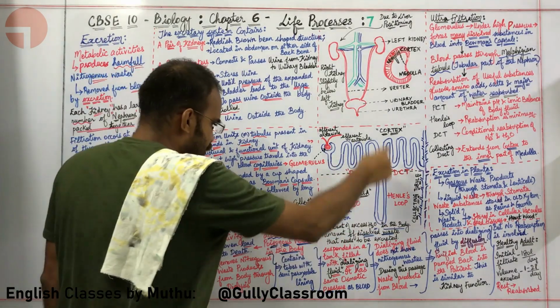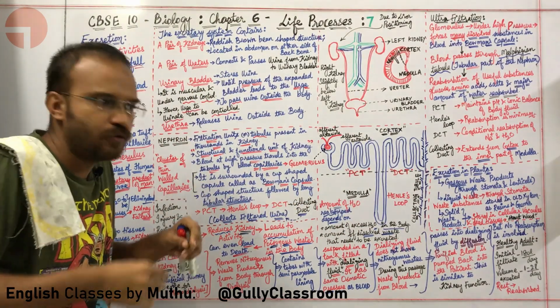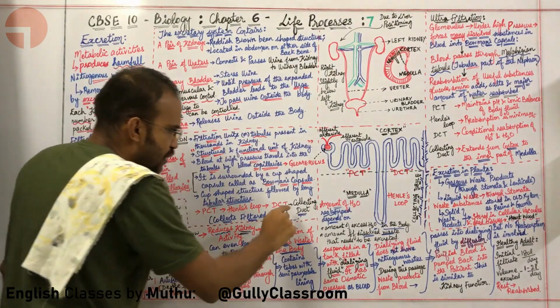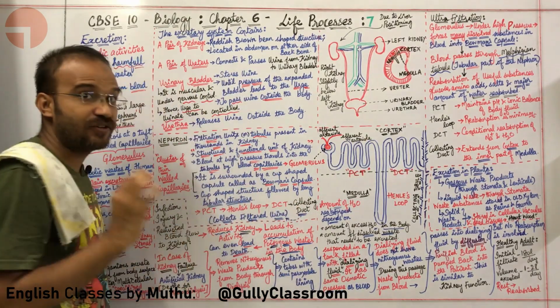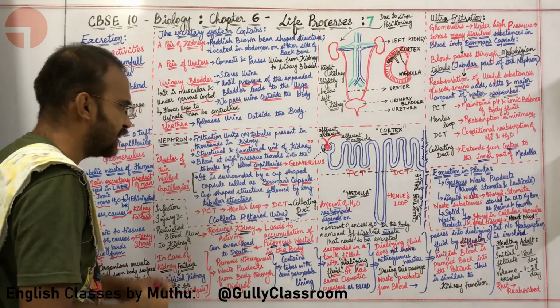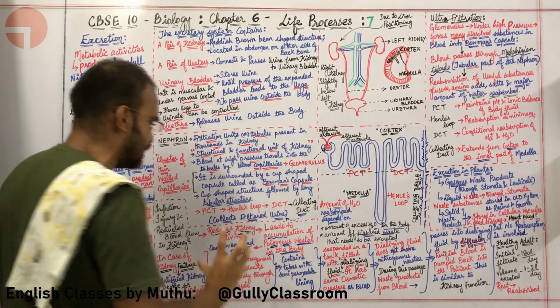Then you have the Henle's loop. Then you have distal convoluted tubule, called distal because it is at a distance from the Bowman's capsule. Finally, you have the collecting duct. Okay, now what is happening? At the collecting duct, concentrated urine is collected.